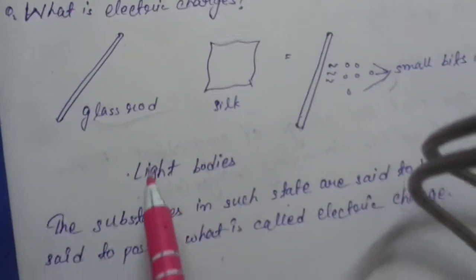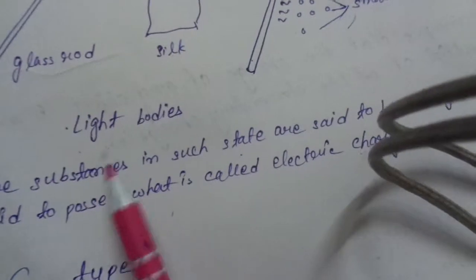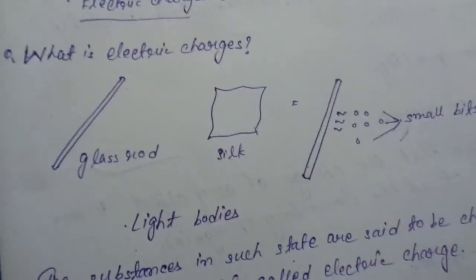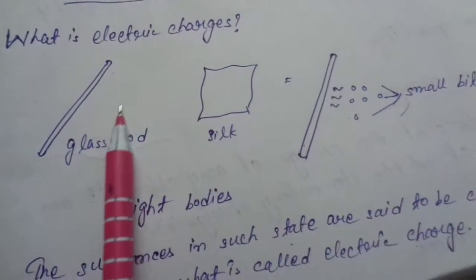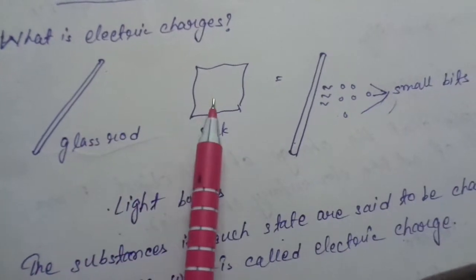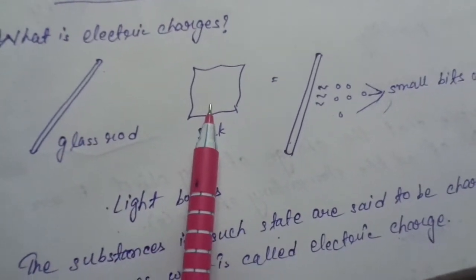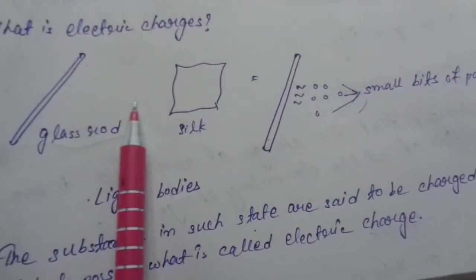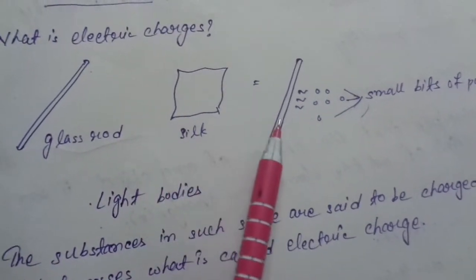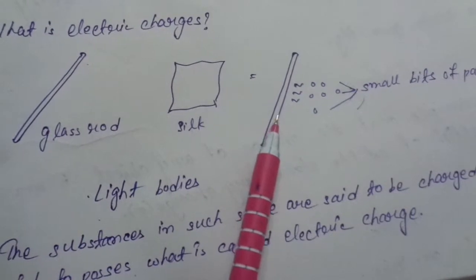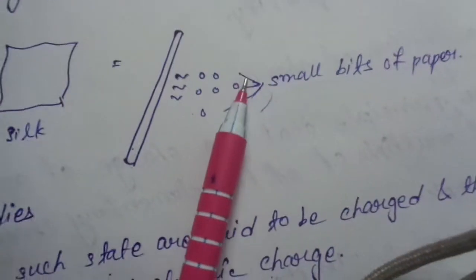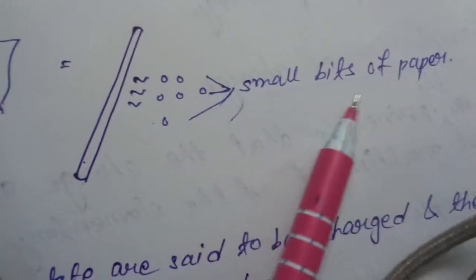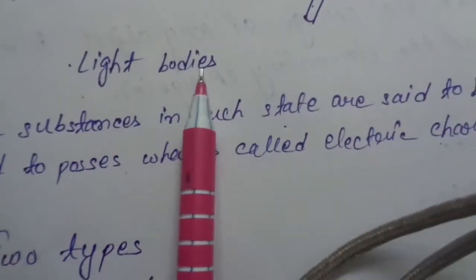Here we see that it is a glass rod and it is silk, meaning cloth. If we rub the glass rod and silk, then the glass rod has a property to attract small bits of paper. Okay, so means the light bodies.